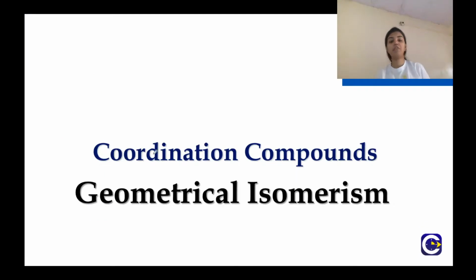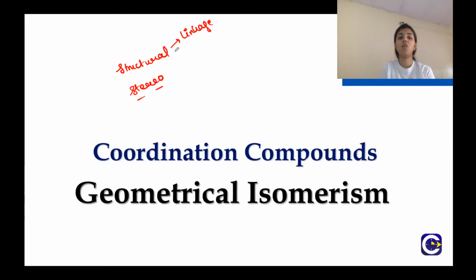Hello everyone. Today we will start with geometrical isomerism. Previously we have discussed two types of isomerism: structural isomerism and stereoisomerism. In structural isomerism we learnt about linkage isomerism, solvate isomerism and other isomerisms too, in which the connectivity of metal and ligand changes. Right, the connectivity of atoms changes.